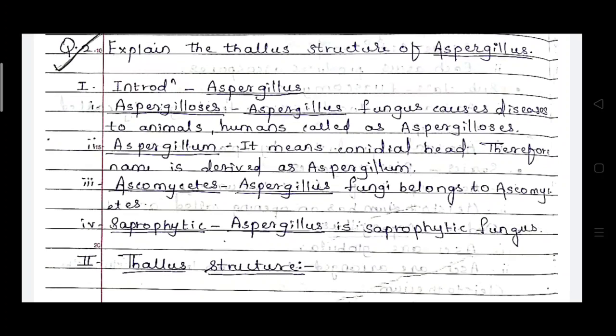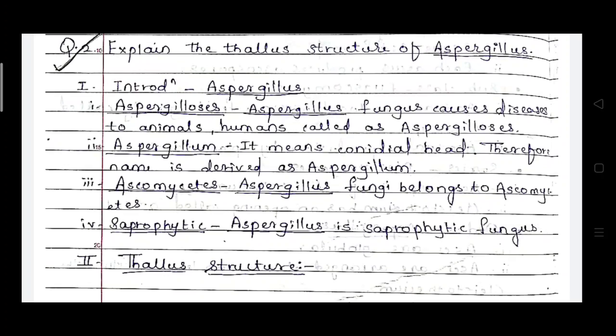This was also asked in an MCQ. Due to this Aspergillus fungus, different diseases are caused in animals as well as humans. That Aspergillus fungus infection is known as Aspergillosis.